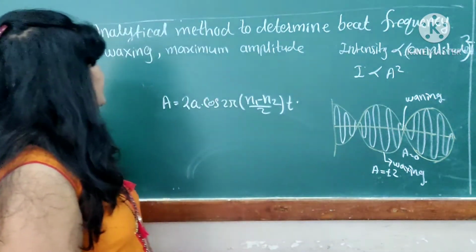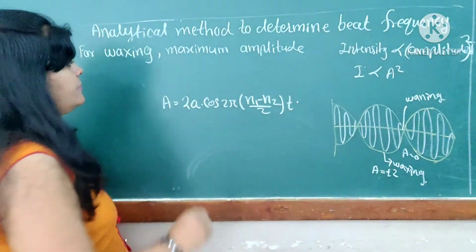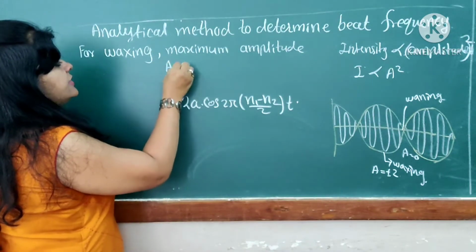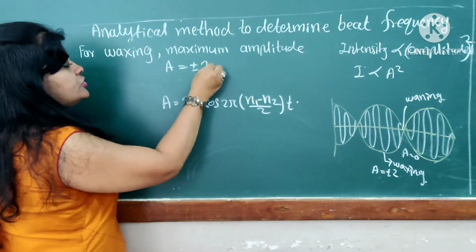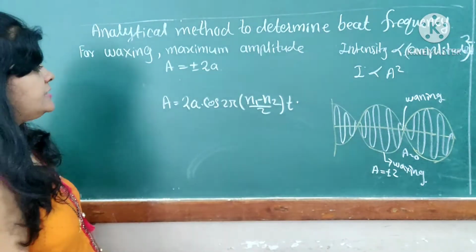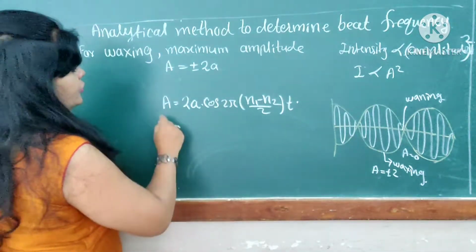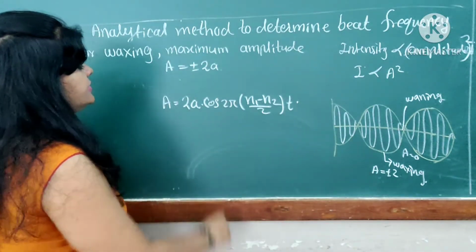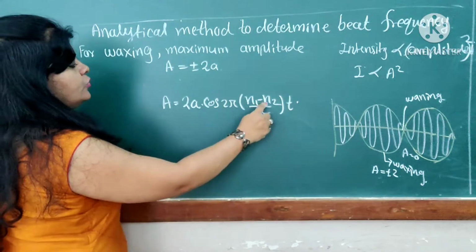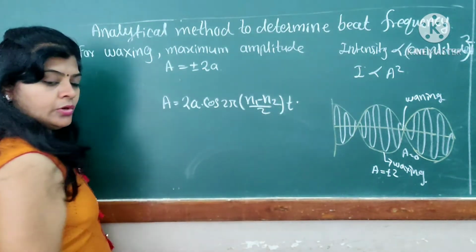Now come to the next point, that is the condition for waxing, maximum amplitude. Maximum amplitude means we take A equal to plus or minus 2A. This condition we apply for the waxing. Already we know the formula for the amplitude is 2A cos of 2 pi times (n1 minus n2) divided by 2, into t.